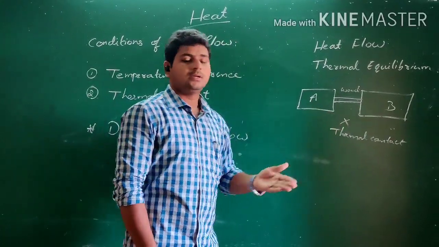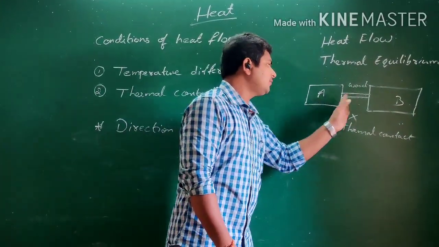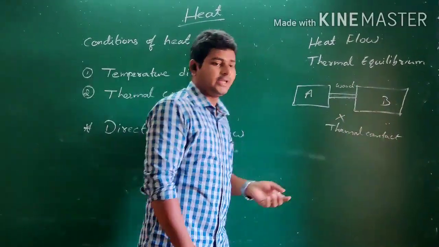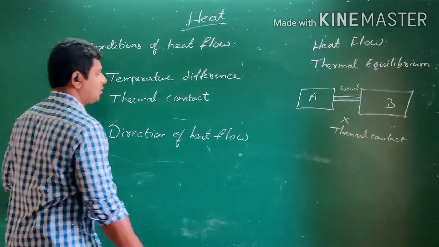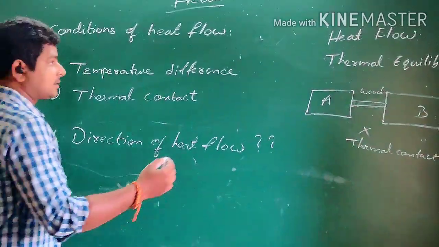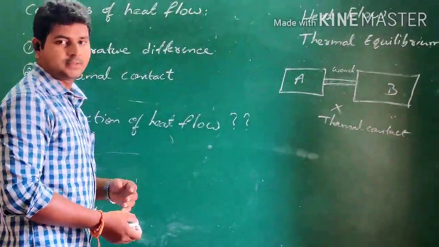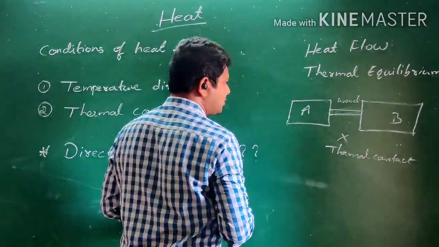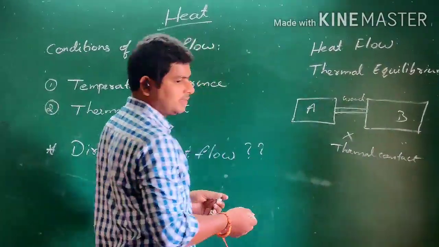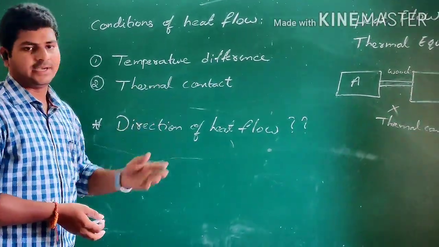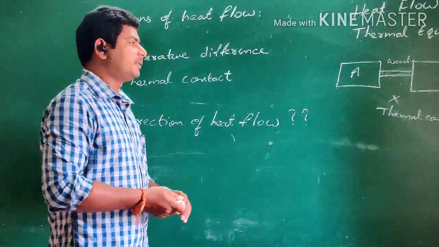So we are not yet clear whether the heat flows from body A to body B or from body B to body A. That is the question: in which direction does the heat flow? Now here temperature comes into the picture. If two bodies are at different temperatures, one must have high temperature and the other must have low temperature.